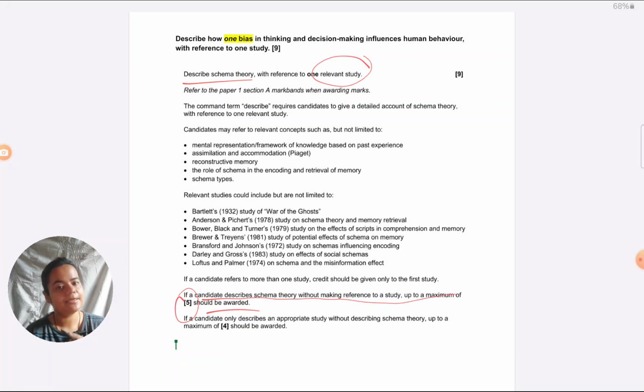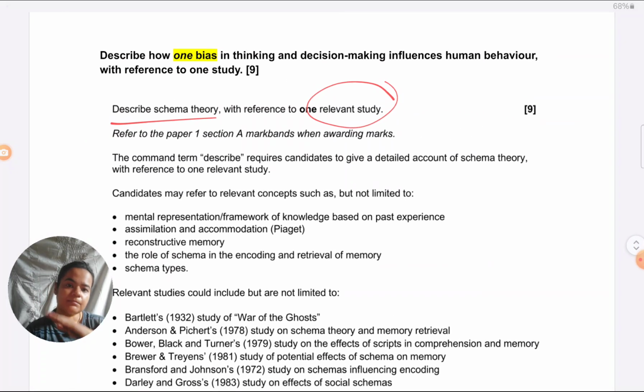Now the study is worth 4 marks. There you can understand that the importance of the study has reduced in this type of question. Secondly, if you see what they want you to describe, in the mark scheme, what are they looking out for? Now you can see they are not looking out for specific features of the study. So they are not looking out for aim, IV, DV, sample.